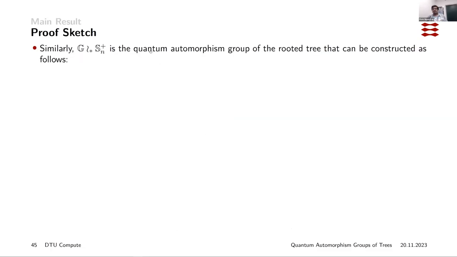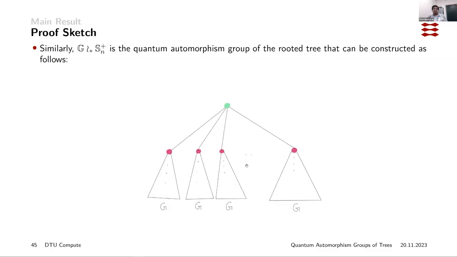And now we are just left with one case, where we have to say that if 𝔾 is in the class, then 𝔾 free wreath product S_n^+ is in the class. So let's say the quantum automorphism group of G is 𝔾, and we just take n copies of G.